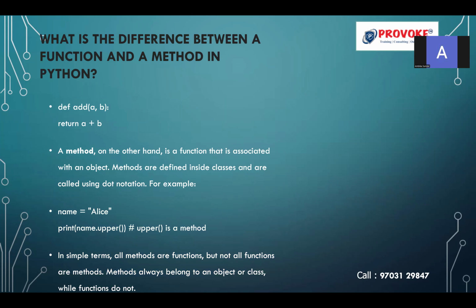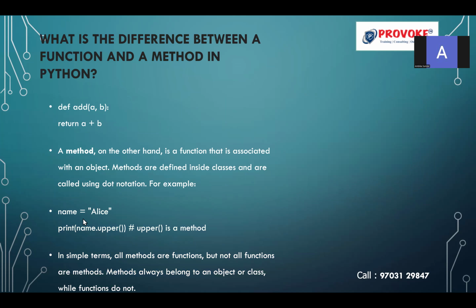I'm going to write a function that starts with the keyword def, the function name, followed by the parameters a, b. It is going to return me a plus b. A method, on the other hand, is a function that is associated with the object. Methods are defined inside the classes and are called using dot notation.